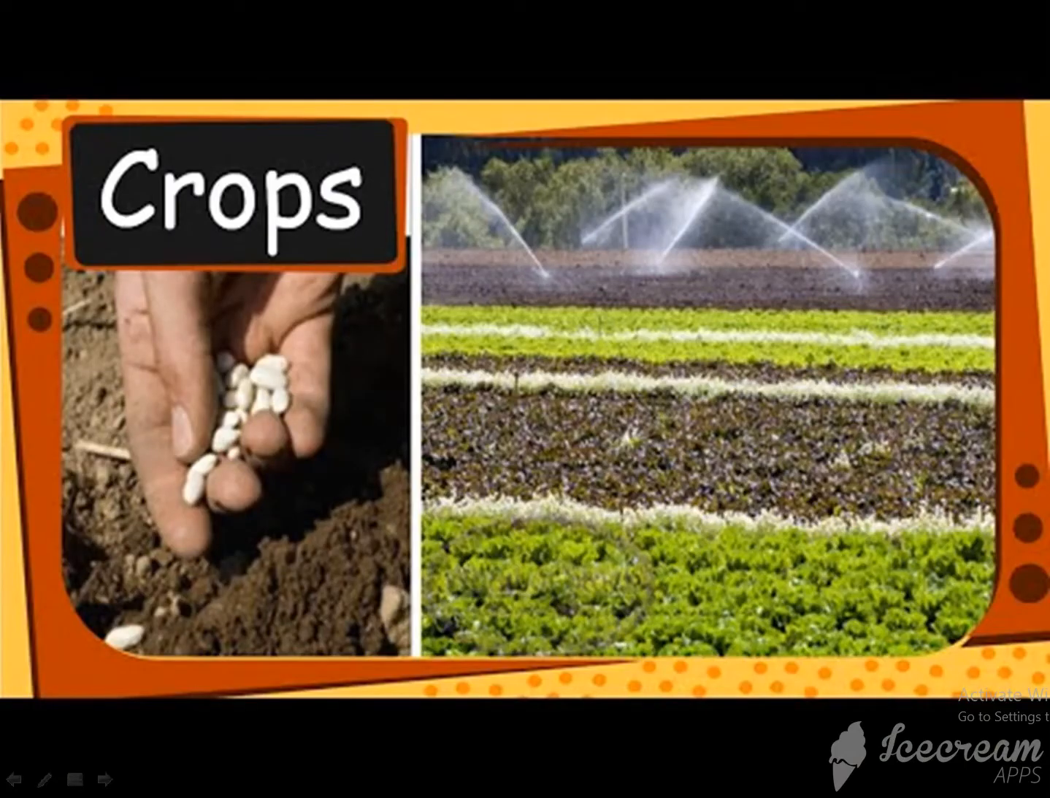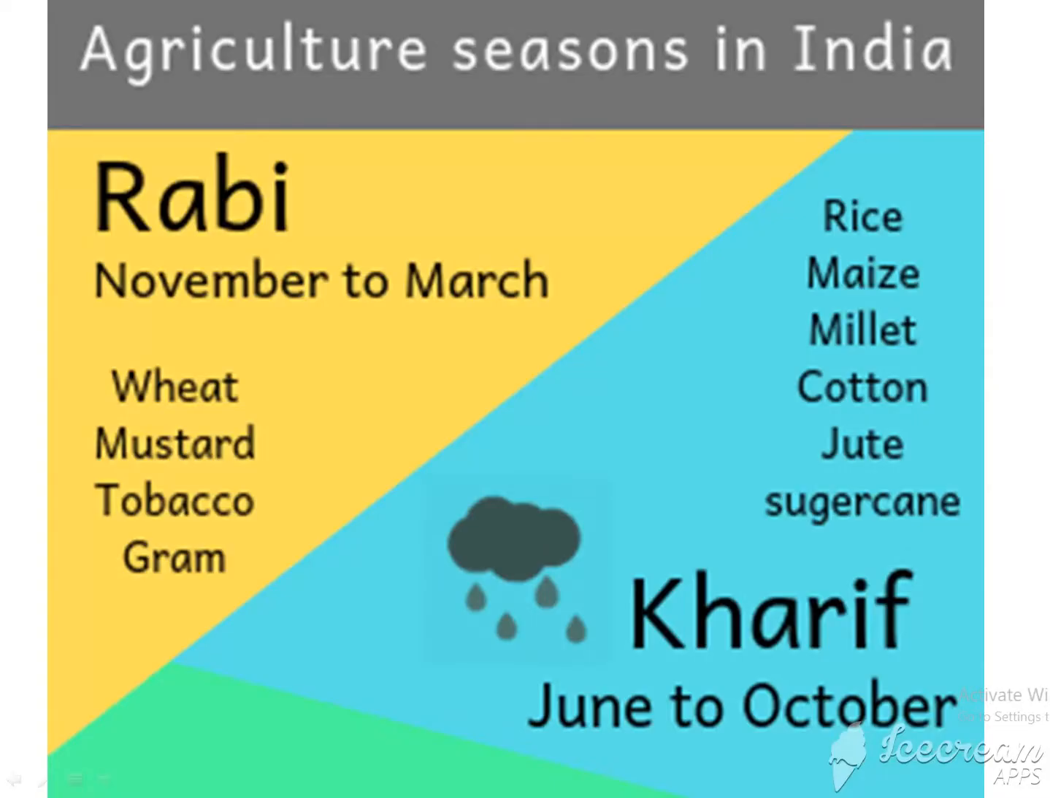What are crops? Plants of the same kind grown on a large scale for food, clothing, etc. are called crops. So crops are the plants of the same kind grown on a large scale for food and clothing. And based on the growing pattern, the crops of India are classified into two. They are Rabi crops and Kharif crops.